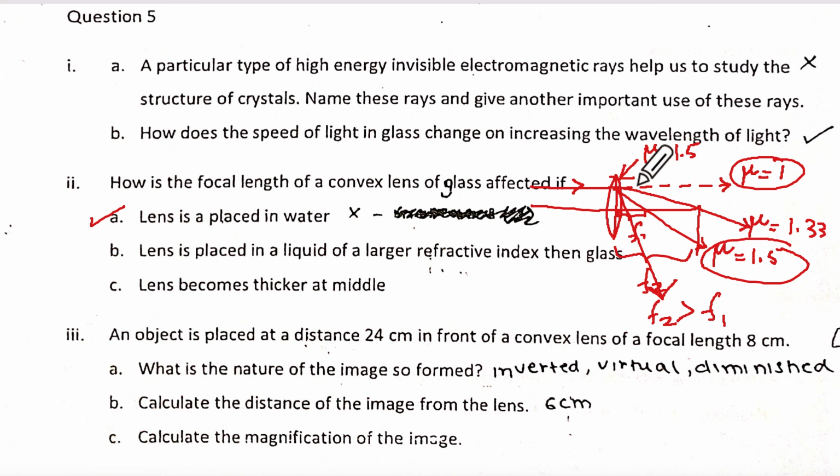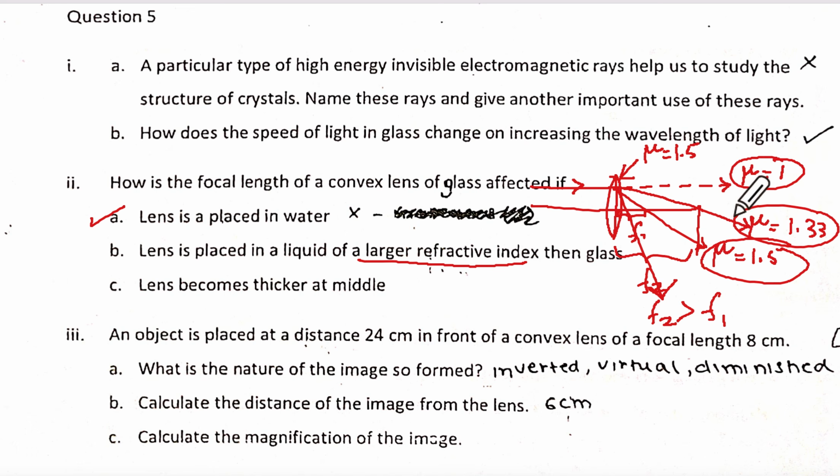Ma'am, it's given in the textbook that it increases. Liquid of larger refractive index is not in the book. No, but water is there. But water is 1.33, no? So we can compare the refractive index of water.